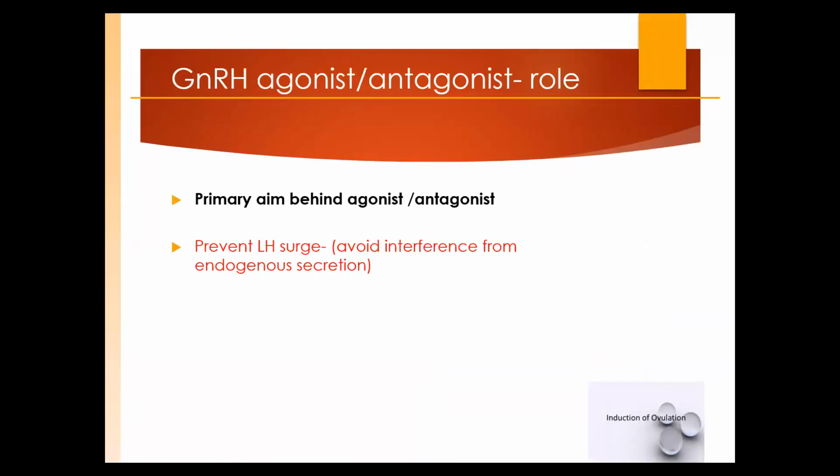So we are discussing the step up protocol and step down protocol. And again, a few slides about the agonist and antagonist. As I told you earlier, this agonist and antagonist is basically to prevent the LH surge. First, if on day 2 the LH is high, we are going to crash the follicles. There may be atresia. Secondly, if there is a premature LH surge, then there may be premature luteinization, and we may lose the follicles. So the idea behind adding either agonist or antagonist is to protect the follicle, to clear the wall and reach the time of pickup.